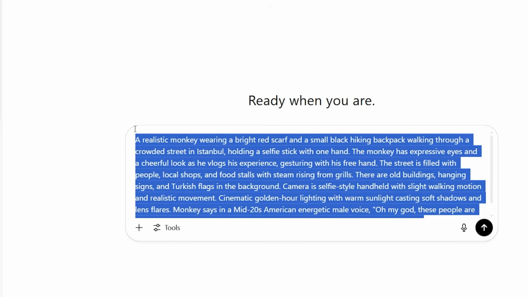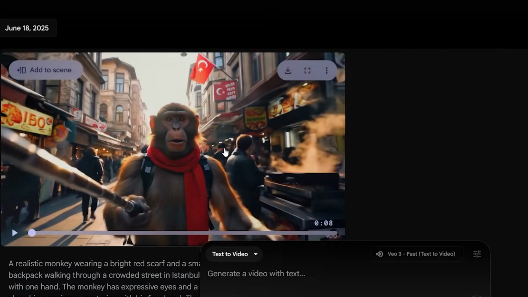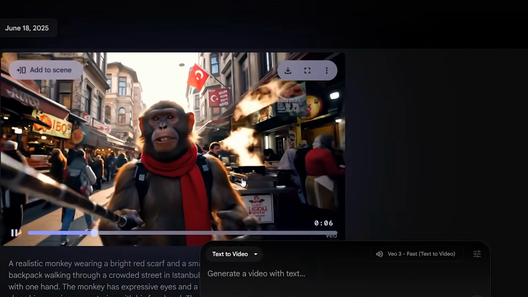Monkey says in a mid-20s American, energetic male voice, "Oh my God, these people are so generous. Ever since I arrived here, haven't spent a penny. Free food everywhere."